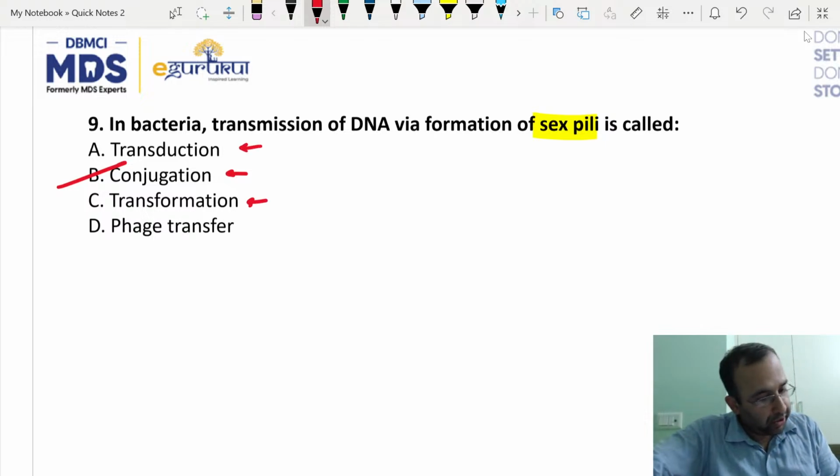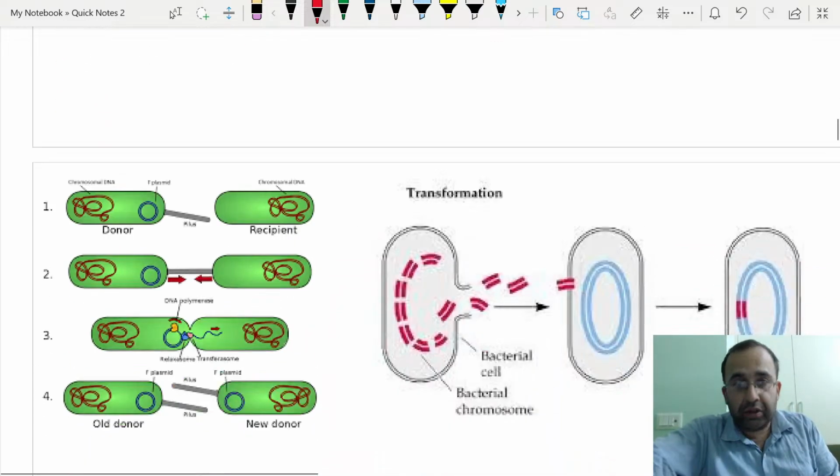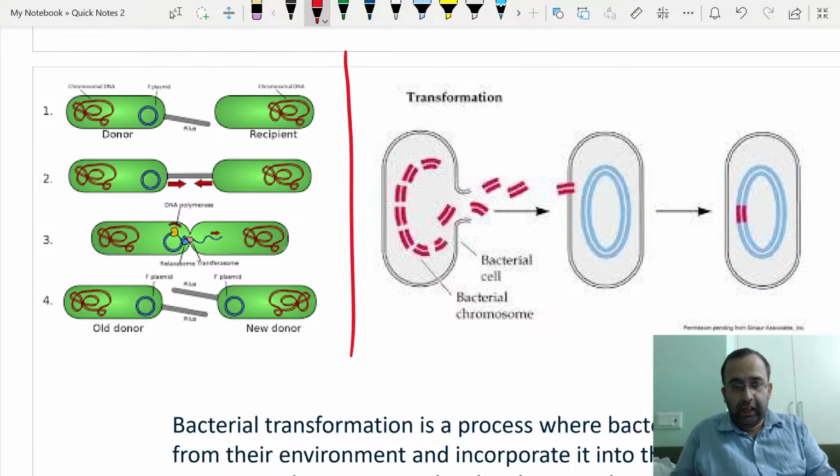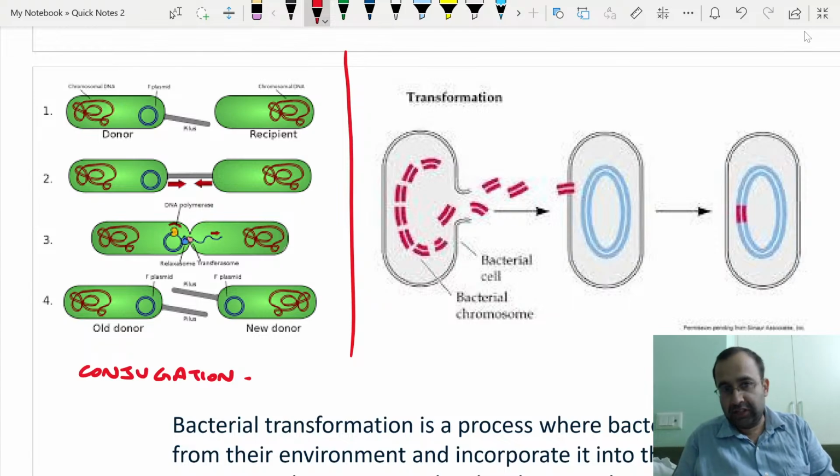Starting with conjugation, and you get questions on this. The first one, the green one, is conjugation. What we see here is there is formation of sex pili. This is the recipient. So the donor passes the genetic material to the recipient by the formation of sex pili. This is conjugation.